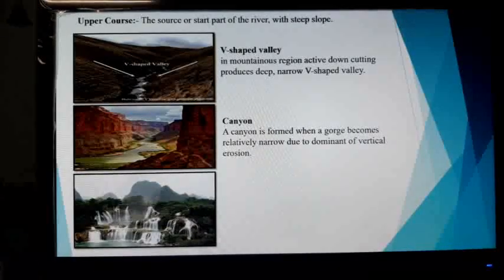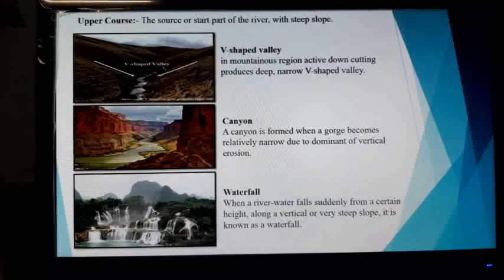And here you can see the image of a waterfall. Now what is a waterfall? When river water falls suddenly from a certain height along a vertical or very steep slope, it is known as a waterfall. Waterfalls are formed in mountainous regions when a hard rock lies over a soft rock horizontally. Soft rocks are eroded away rapidly, so the river water falls suddenly and creates such waterfalls.